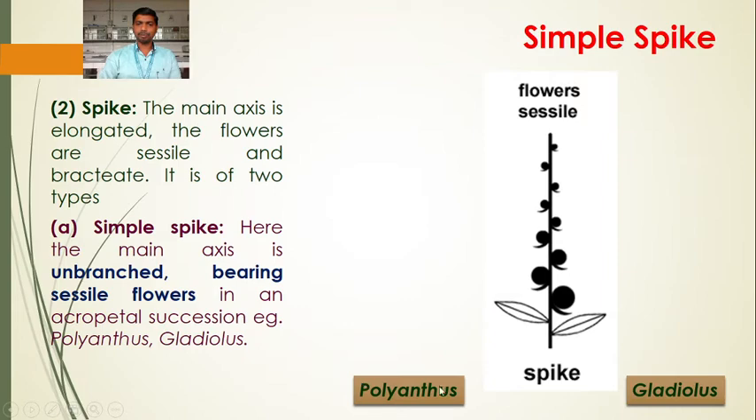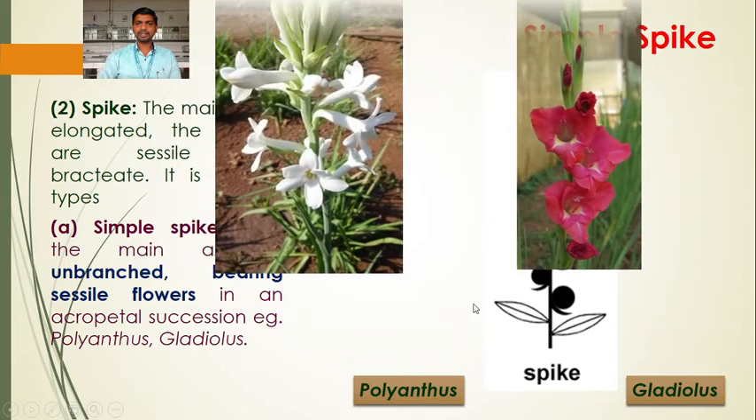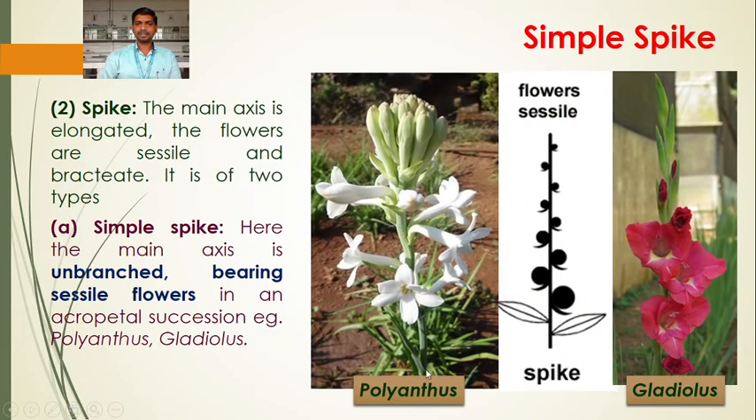For example, Polianthes and gladiolus. So here we can see that this is the Polianthes inflorescence, where older flowers, those flowers which are open, are at the base, younger at the apex. The flowers are without pedicel, meaning the stalk of the flower, which we call the pedicel, is absent in this case, so the flowers are sessile flowers. The flowers are arranged in acropetal succession.